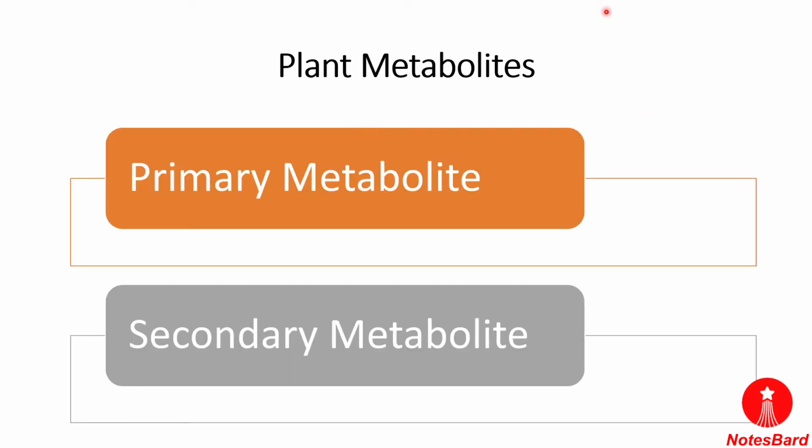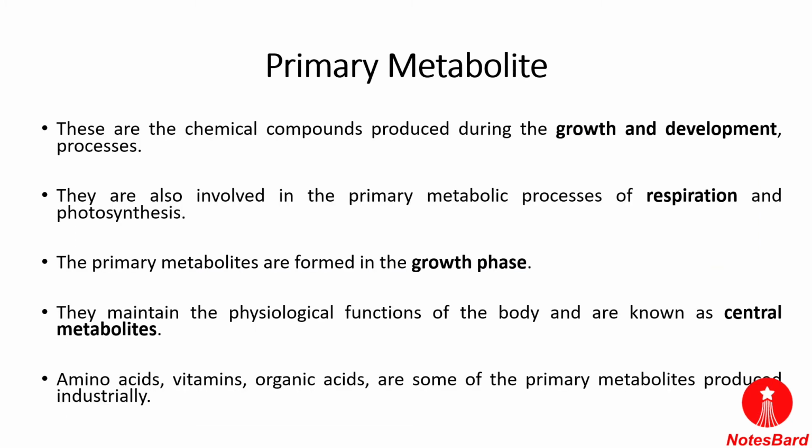Now, if we talk about plant metabolites, they are divided into two parts, the primary metabolite and the secondary metabolite. First comes the primary metabolite. Primary metabolites are the chemical compounds produced during the growth and development process. They are also involved in primary metabolic processes such as respiration and photosynthesis. In the process of photosynthesis, the end products are oxygen and glucose.